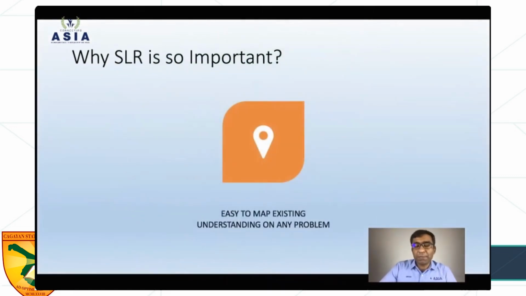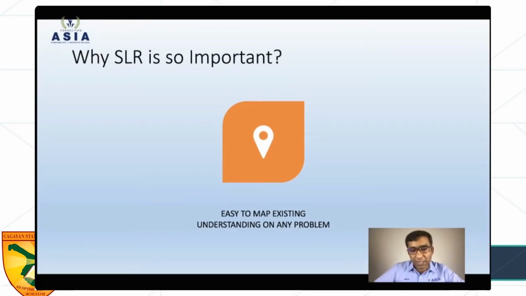So let's see, there are 5 major reasons why we start with the systematic literature review. Basically, it is used to map the existing knowledge. Initially, it started from medical sciences, where we want to see the treatments of a particular disease and the consistency of the treatments within different countries, how they treat that and what the results are. And then they can find out the optimum solution or cure for any form of disease. But later on, this concept was expanded to all other fields. Now, I think no field is irrelevant to the systematic literature review process. So any type of literature review or any type of field can be good for systematic literature review.